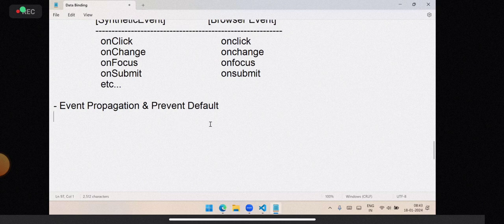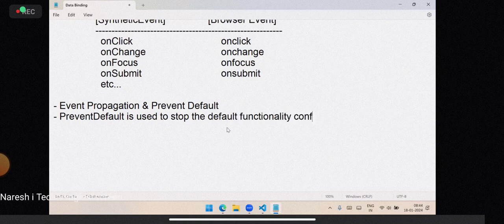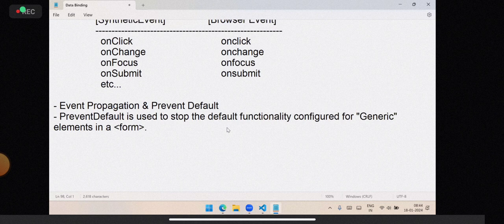So, event propagation and preventDefault. What is preventDefault? preventDefault is used to stop the default functionality configured for generic elements in a form.